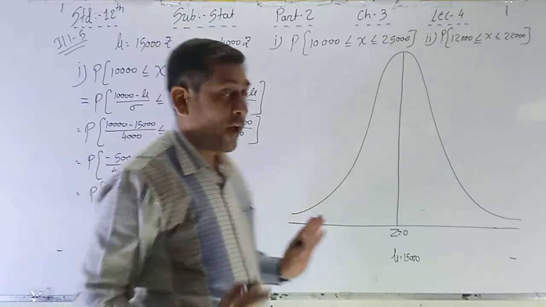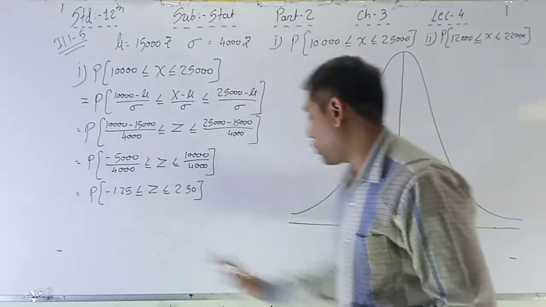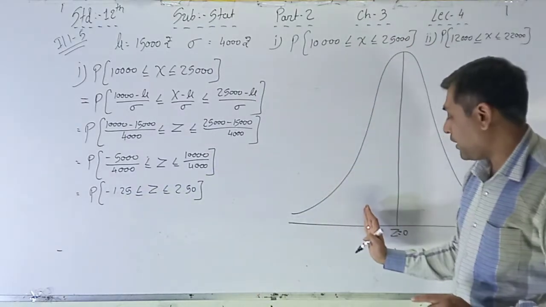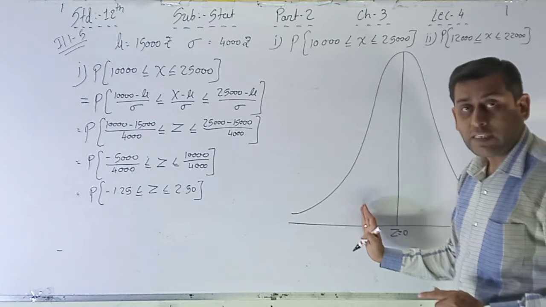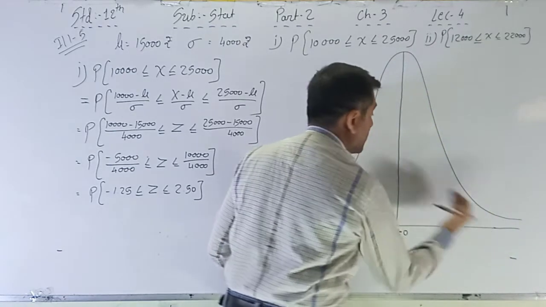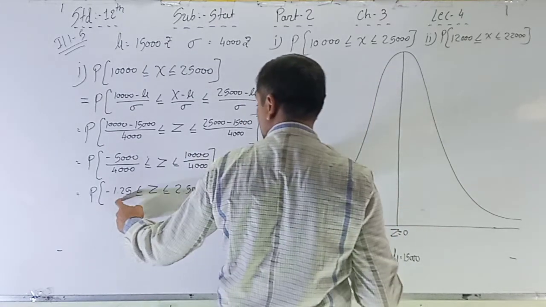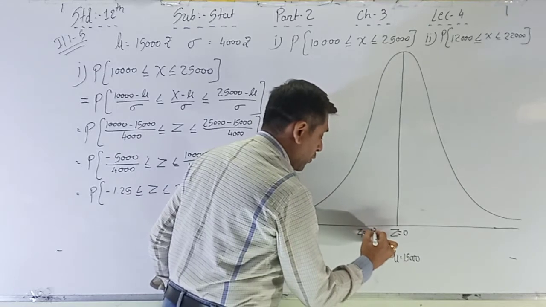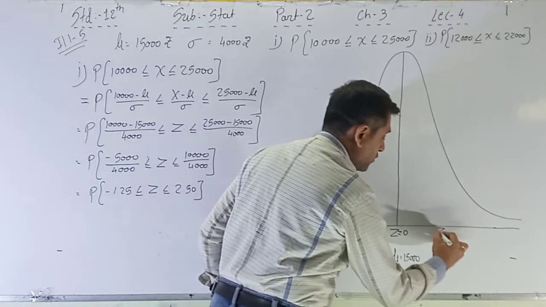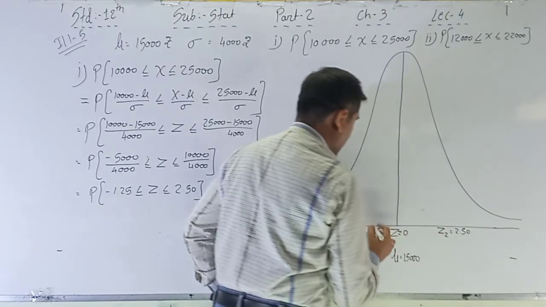Now the value of Z is minus 1.25, so on this side, to the left of 0, is minus 1.25, and plus 2.5 is on this side. So the value of Z1 is minus 1.25 and the value of Z2 is equal to 2.50.